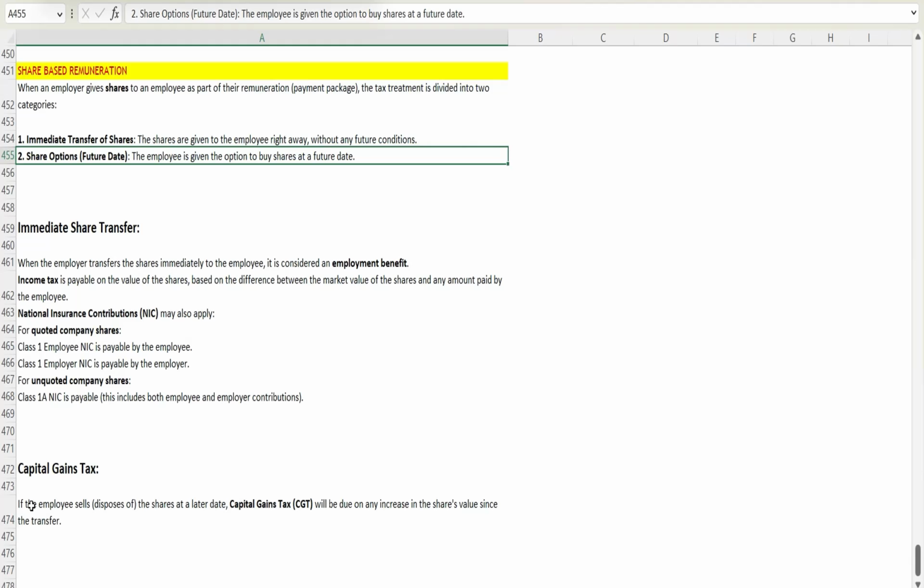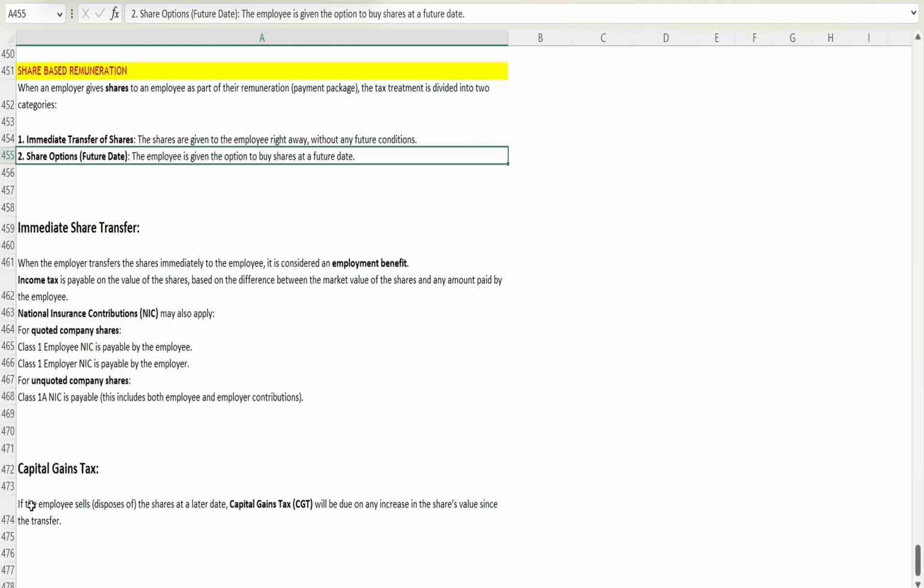We consider it an employment benefit on which income tax as well as NIC will be payable. For income tax, we take the difference between the market value and the amount paid by the employee to acquire those shares, and pay income tax on the difference under employment income. For NIC, we need to look at whether the share is of a quoted or unquoted company. If the share is of a quoted company, it can be easily sold in the market because the company is well known by the public.